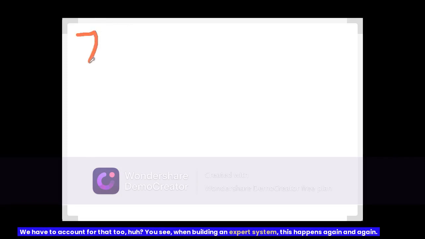So the first rule, let's write a 7 here. Okay, here's a 7, just a simple 7. And the first rule: 7s have a mostly horizontal line near the top of the figure.